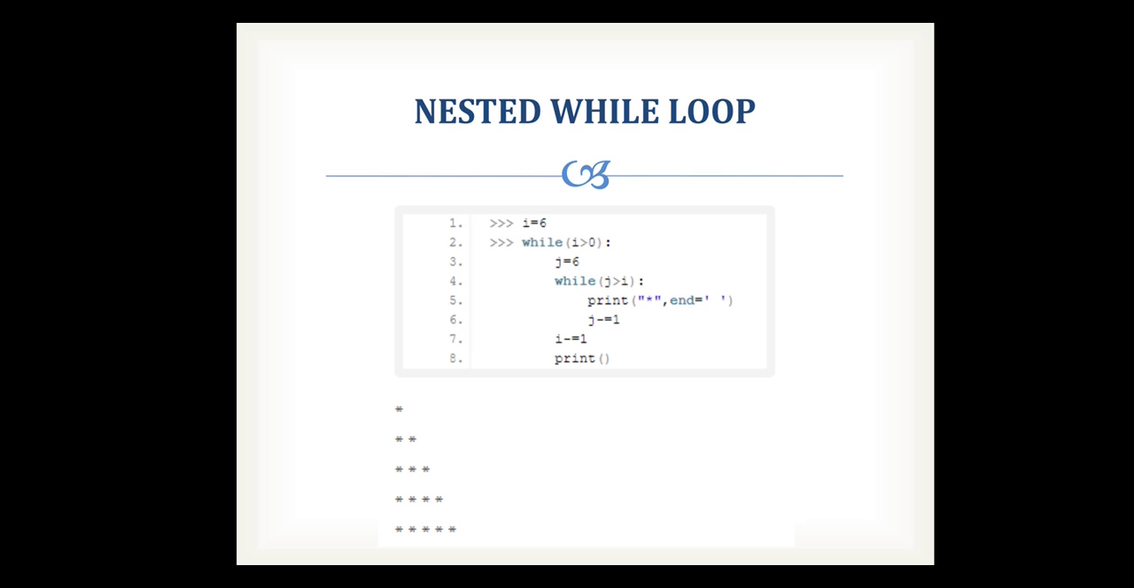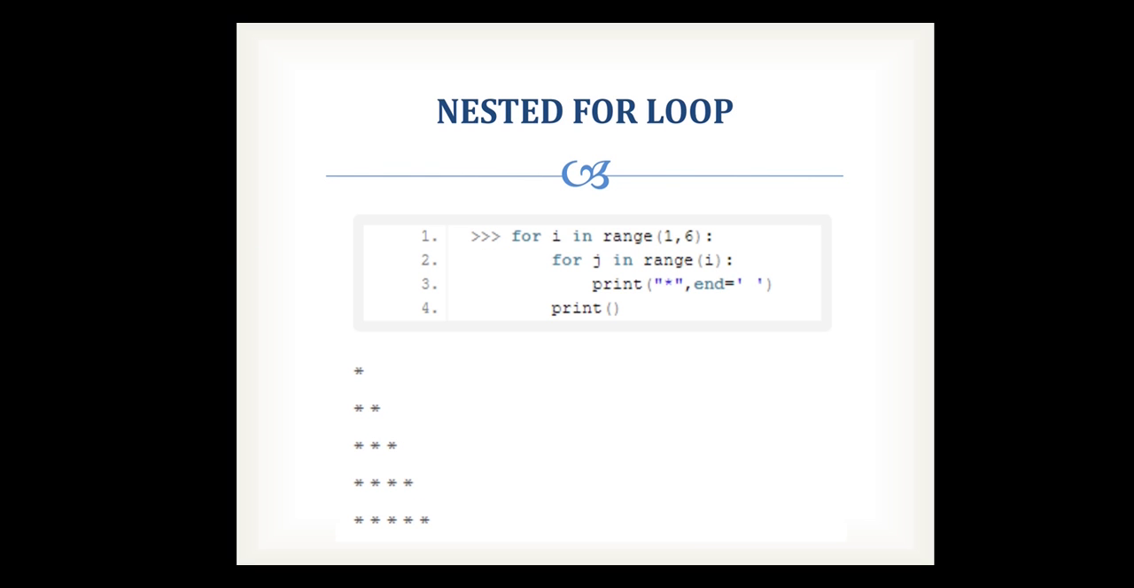So this is the first example of a nested while loop, printing a pattern. Here we are using two while loops to print this pattern. Similarly, we have taken the same example for a nested for loop, and we are printing the same pattern using the nested for loop.